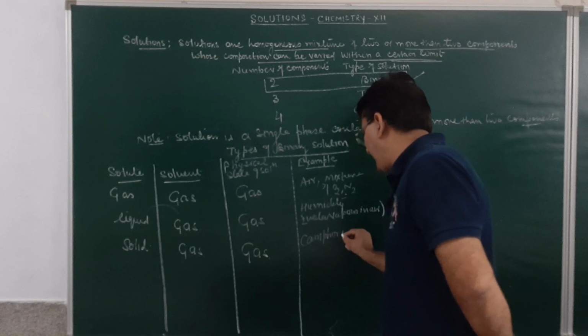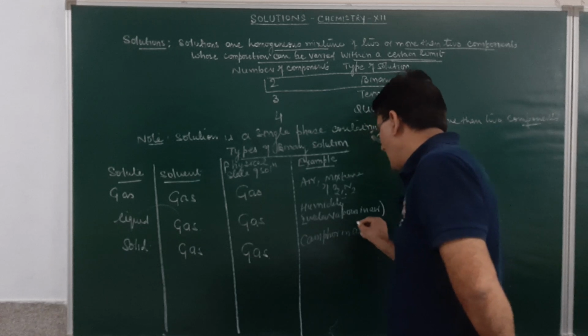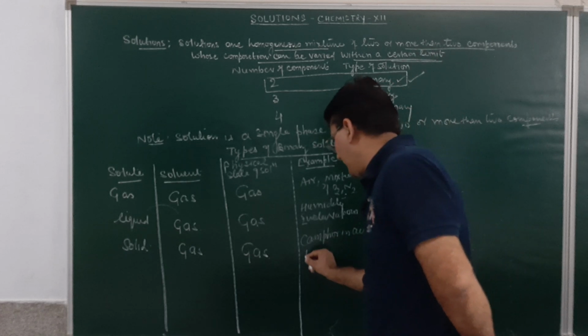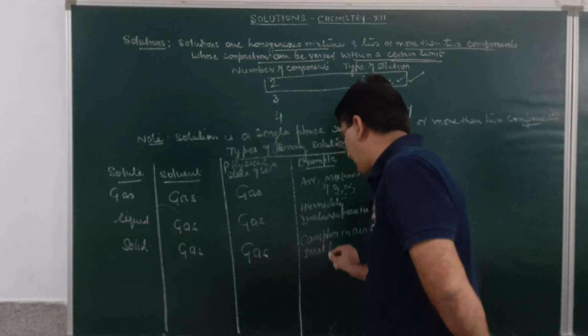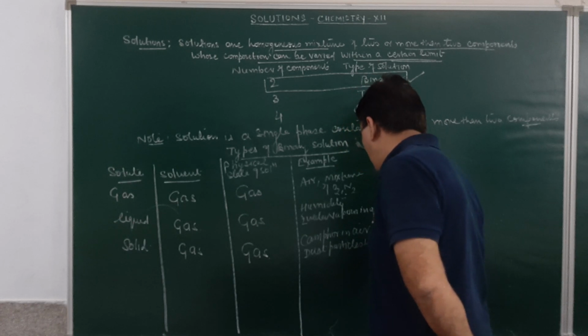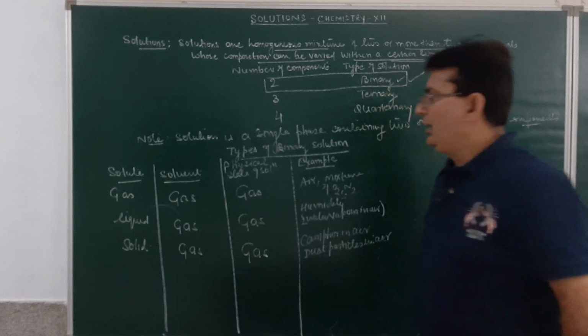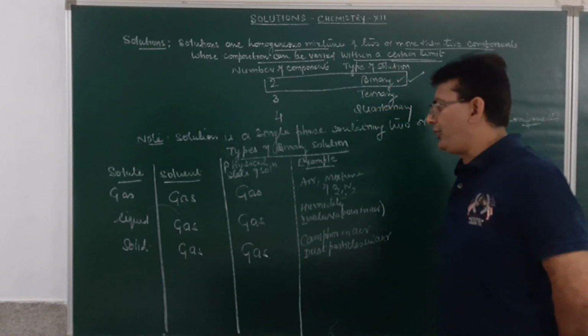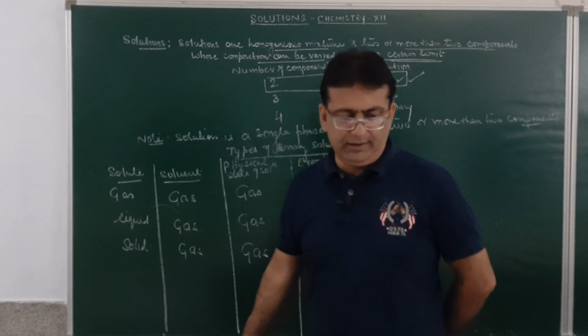Example over here will be camphor in air. Or we may take dust particles in air. So camphor in air or the dust particle in air. These are the three types of a solution of a gas in which the solvent is a gas.